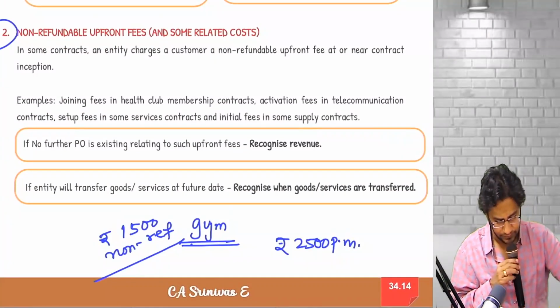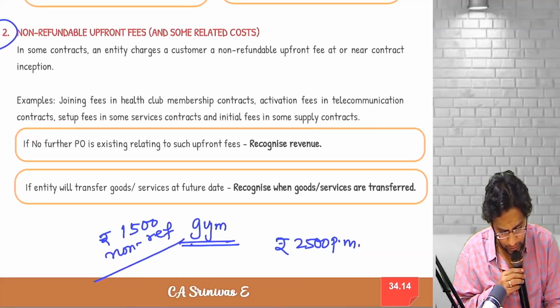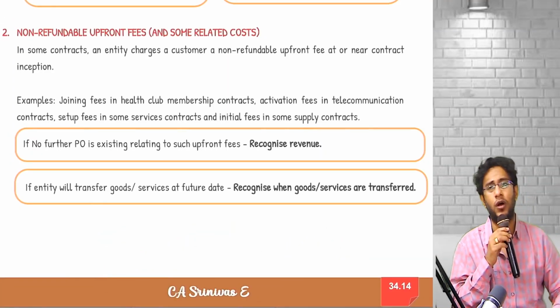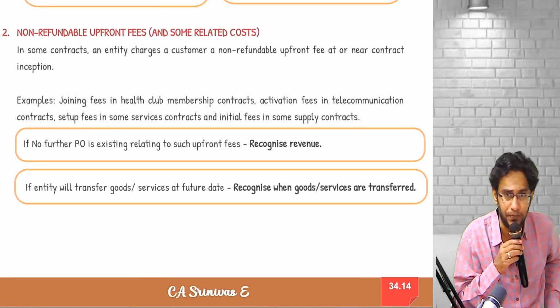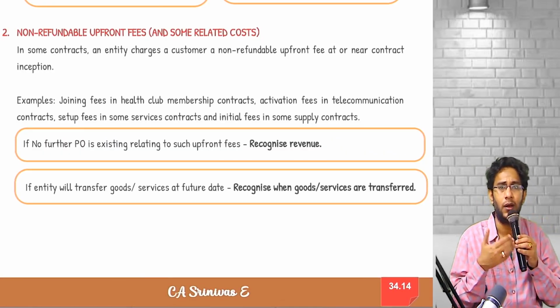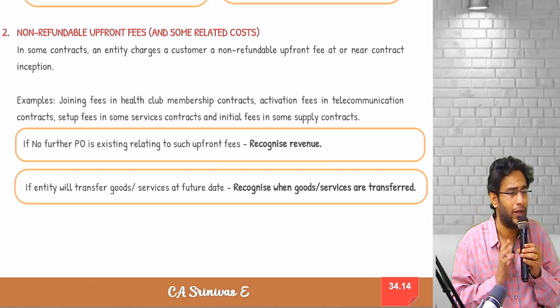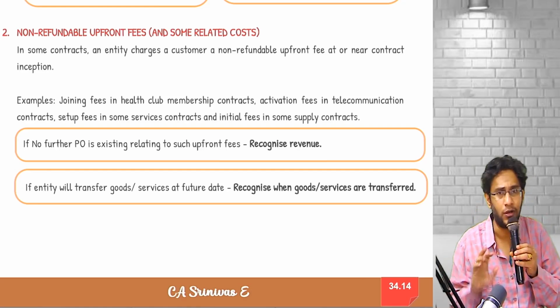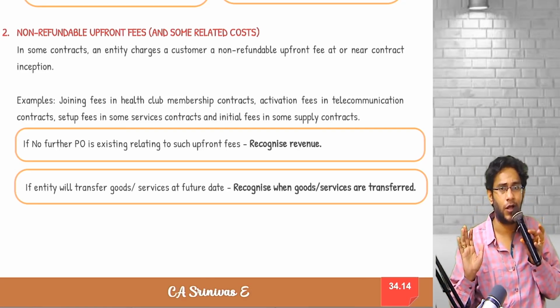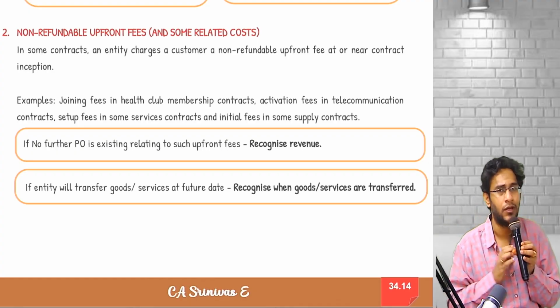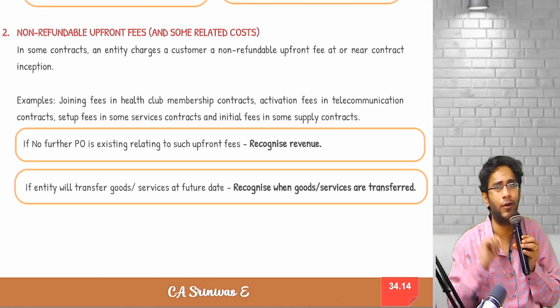Next one is non-refundable upfront fees. So it's like this, sir. When you join any entity, for example you join a gym, normally you make an annual package or monthly payment. But for joining that gym, he says, sir, ours is an elite gym, it's not for everybody. If you want to join here, monthly anyway we will take 2,500 from you.